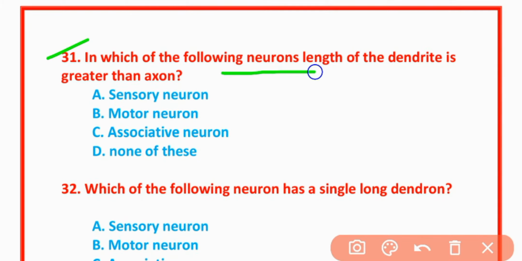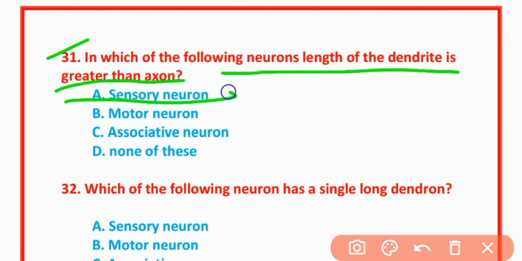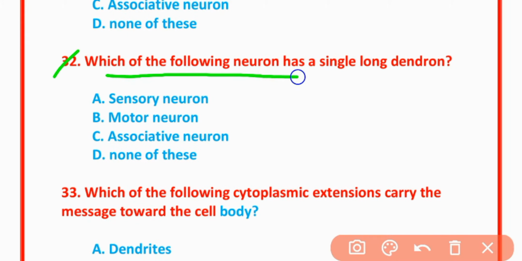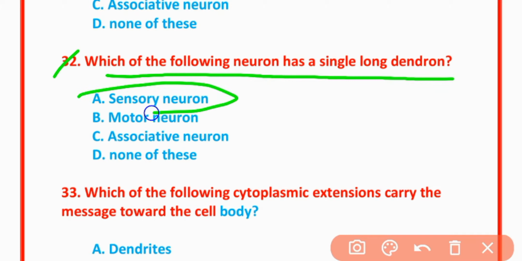In which of the following neurons is length of dendrite greater than axon? Option A is correct. Sensory neurons. 32. Which of the following neurons has a single long dendron? Sensory neurons. Option A is correct.